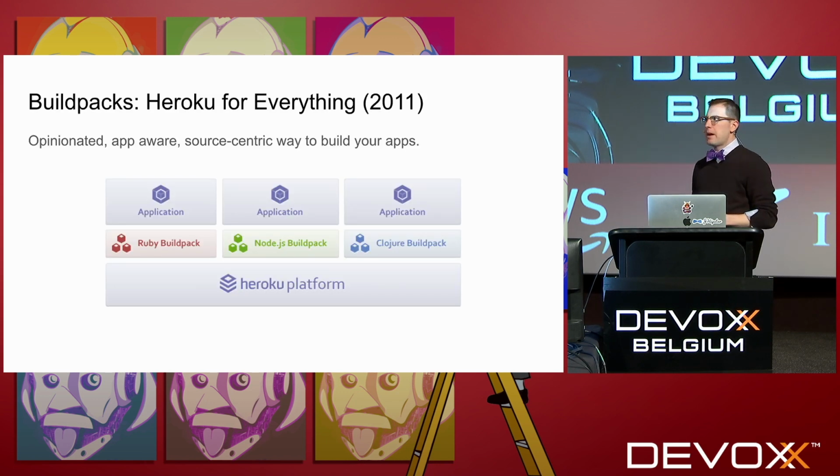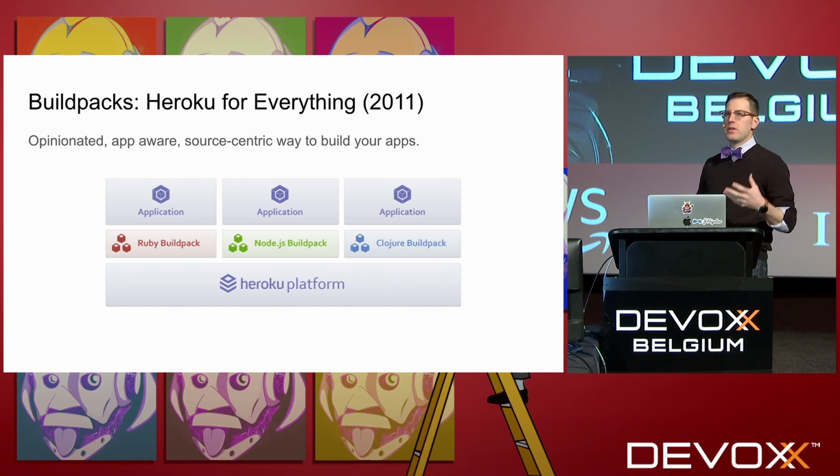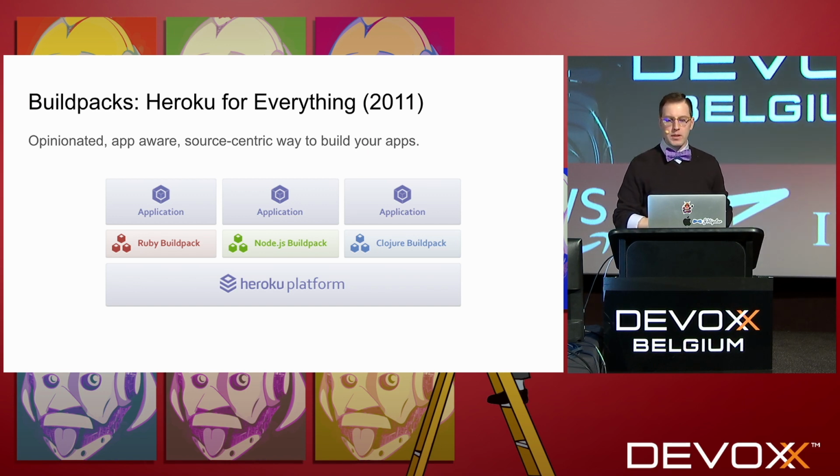Buildpacks were created about 8 years ago. They were actually created as a mechanism for Heroku to grow from what was at the time just a Ruby on Rails platform to a polyglot platform where we supported Java and Node.js and many other languages. So we used buildpacks to modularize this support, but we also used it as an extension point for our customers. So our customers could bring their own buildpacks to add support for Rust and R and C and Minecraft. You can do anything with a buildpack that you can do on Linux.